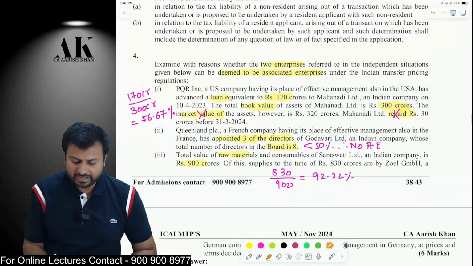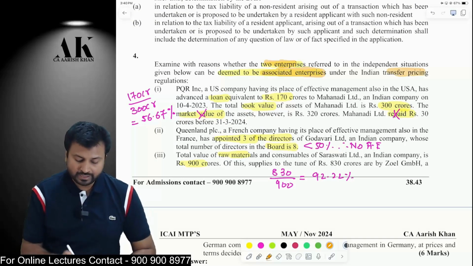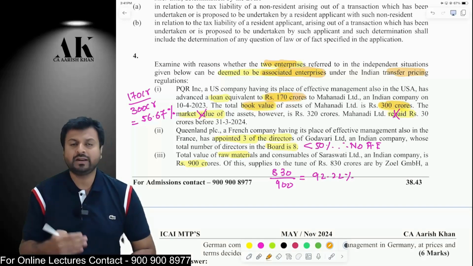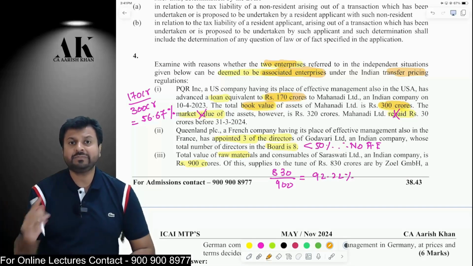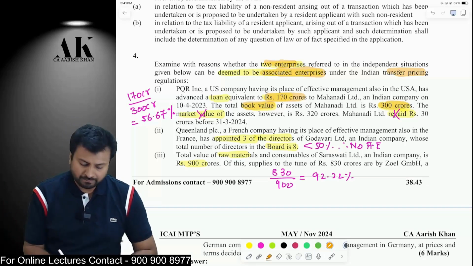We need to identify whether the two enterprises are deemed to be associate enterprises or not for the purpose of transfer pricing. In the first case, one entity has given a loan of 170 crore to another entity whose book value of assets is 300 crore. Now remember, if one entity finances 51% of the book value of the total assets of the other entity, then both of them are deemed to be associate enterprises. Market value is not relevant.